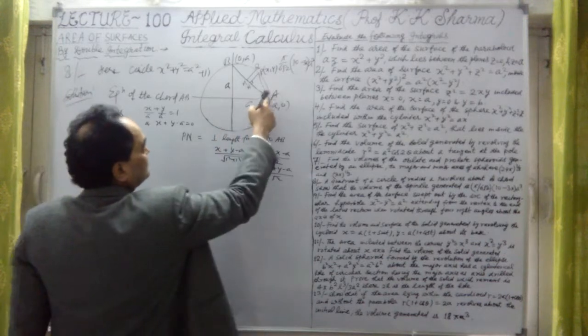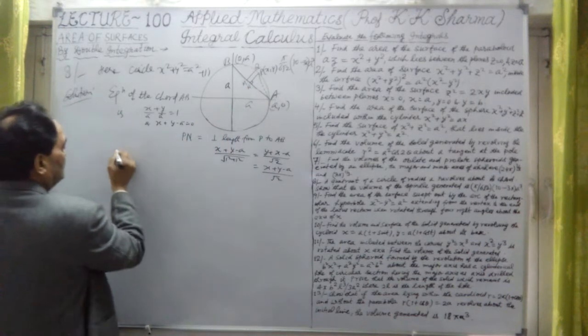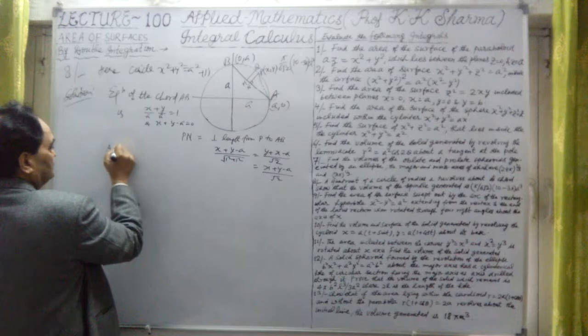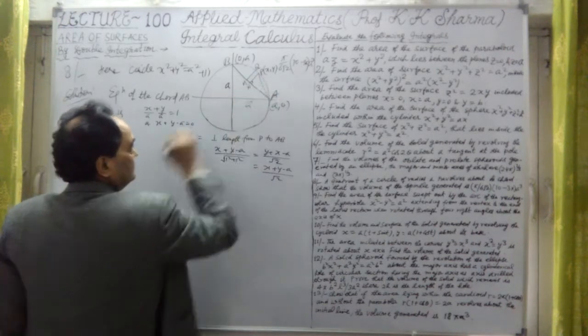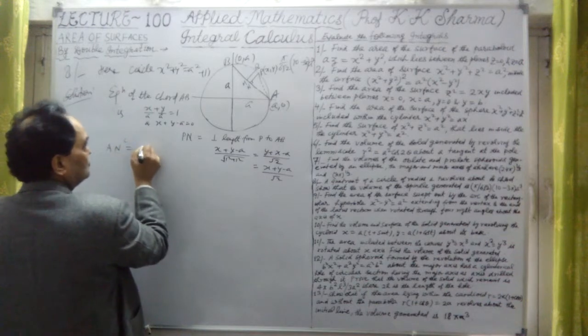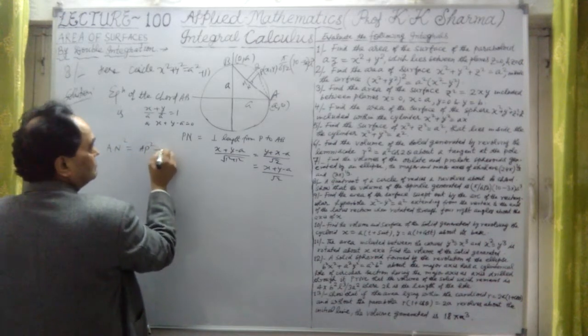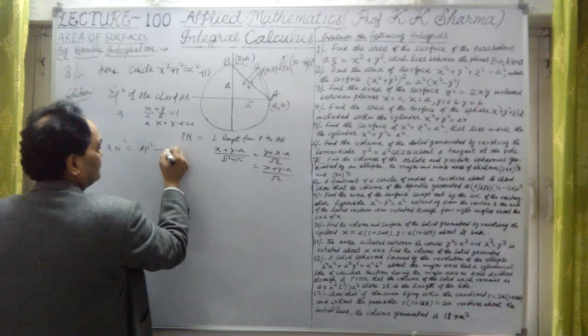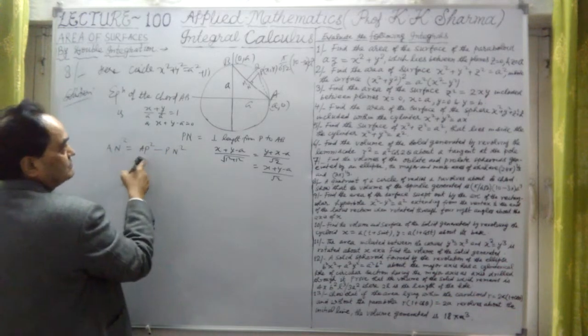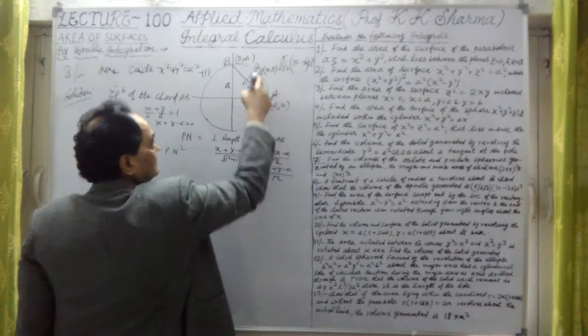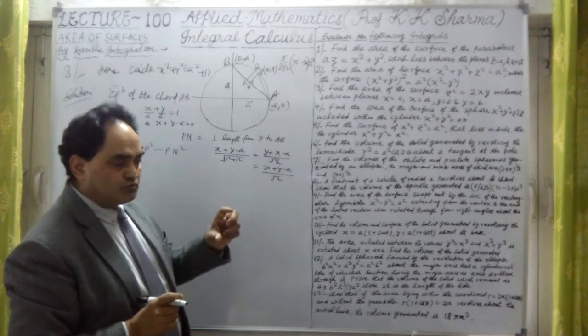Now what is An? We have to find it. In this right triangle A and P, we have An square equal to AP square minus Pn square. Pn we have just calculated. What is AP here? AP is the distance between 2 points.